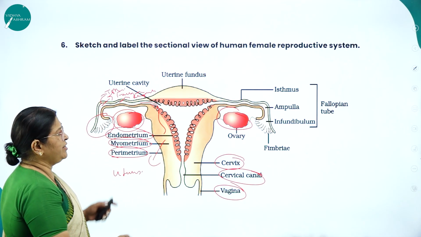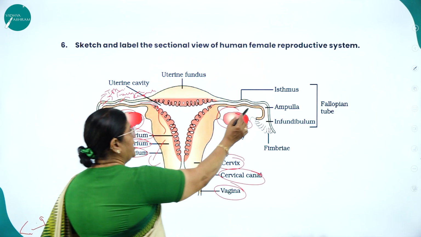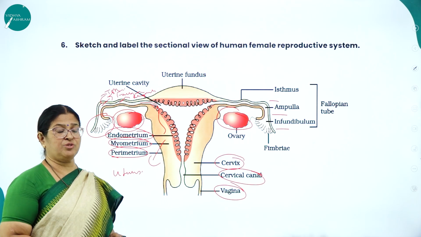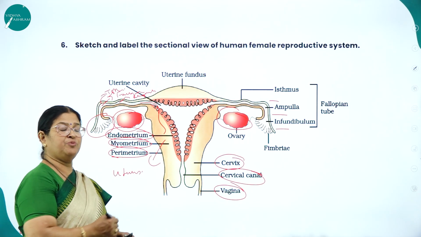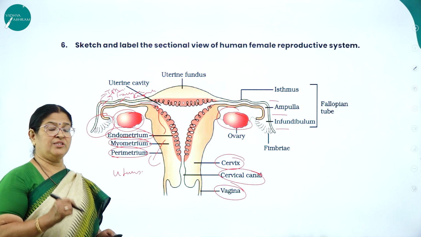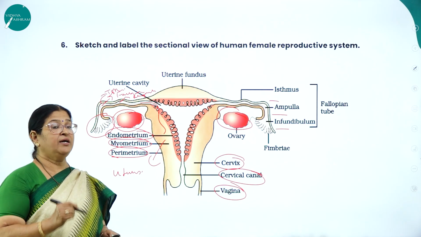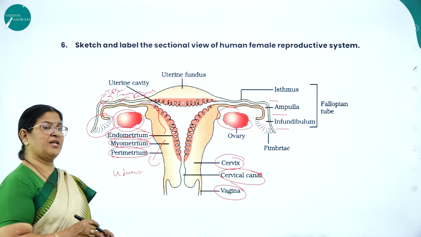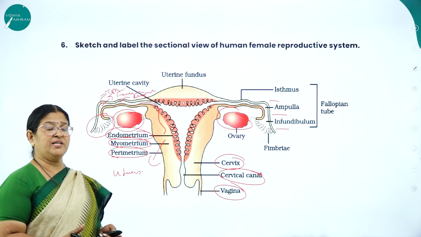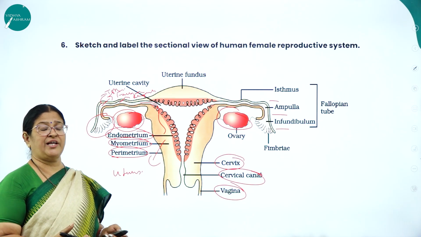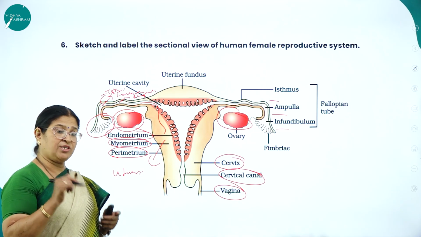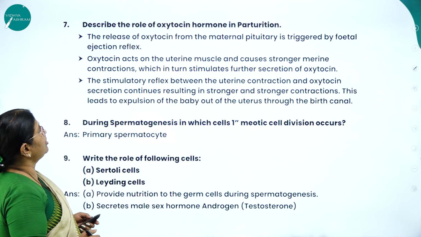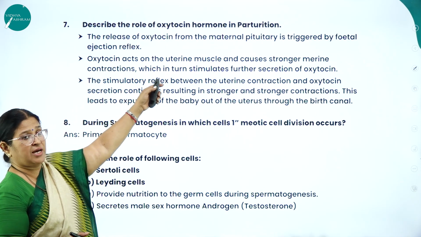So this is a very important diagram. And see, here you can see the isthmus, ampulla, and infundibulum together form the fallopian tube, which is also called what? Oviduct. So make sure you draw this beautiful diagram. Particularly whenever you draw diagrams in the examination, you are supposed to draw only the NCERT textbook diagrams, because there are many sources of learning nowadays and a good number of different types of diagrams, but you are supposed to draw the diagrams that are given in your NCERT textbook.